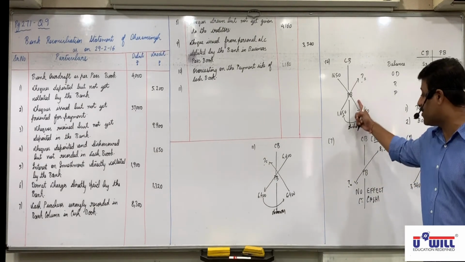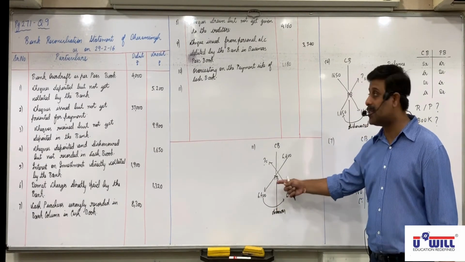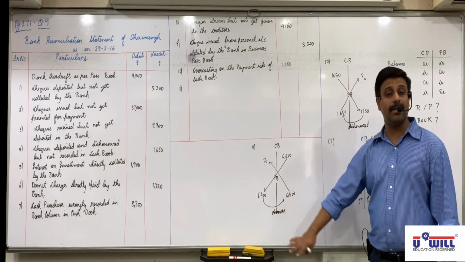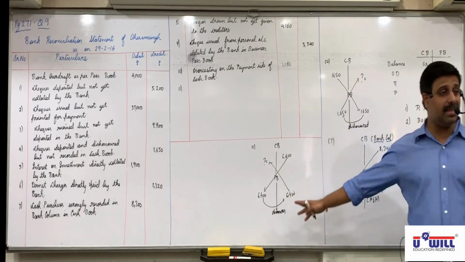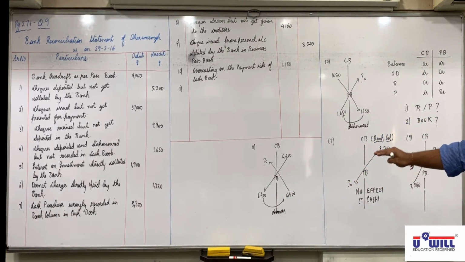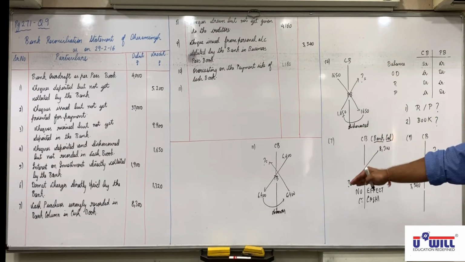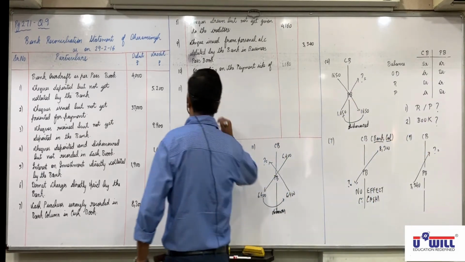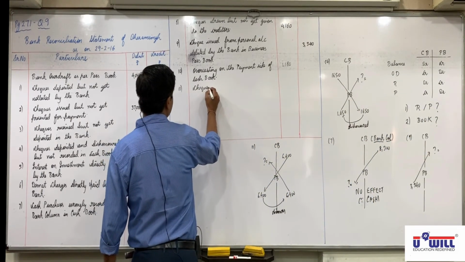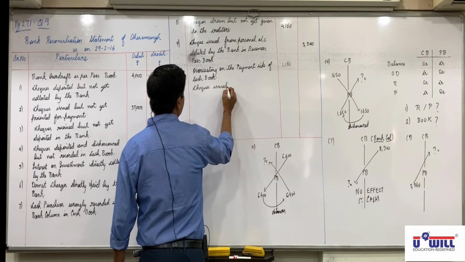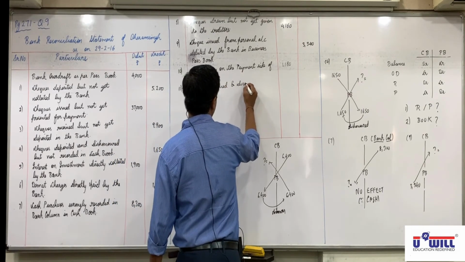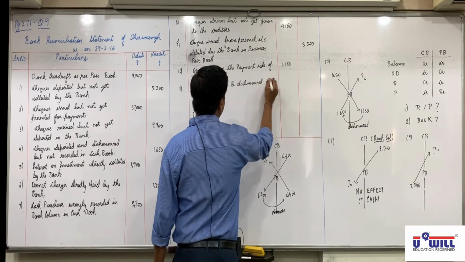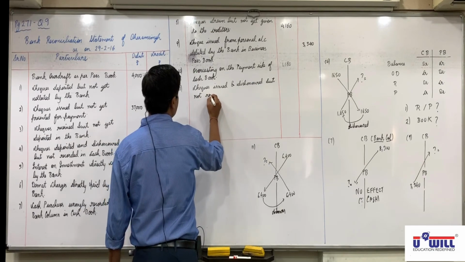Opposite. This dishonor is different, this dishonor is different. Difference is, here we received the check and it is dishonored. Here we have given the check and it is dishonored. Okay, show this workings. Is everyone clear with the difference? Raise your hand who is not clear with difference in 4 and 11. All are clear? So here the reason will come checks issued and dishonored, but not recorded in cash book.